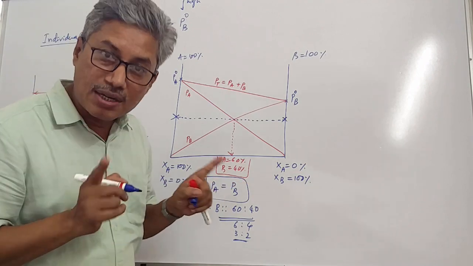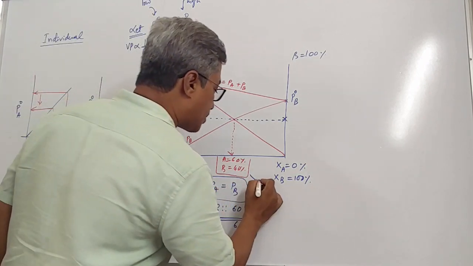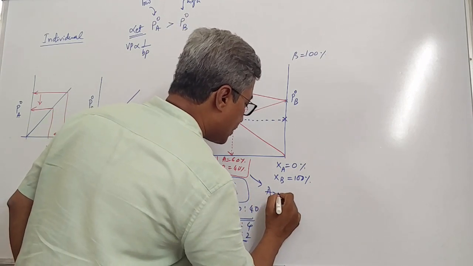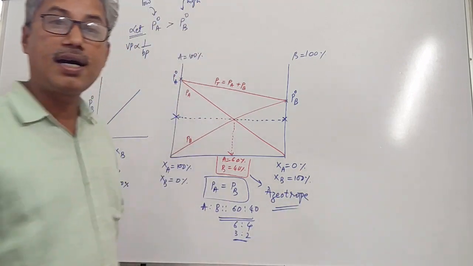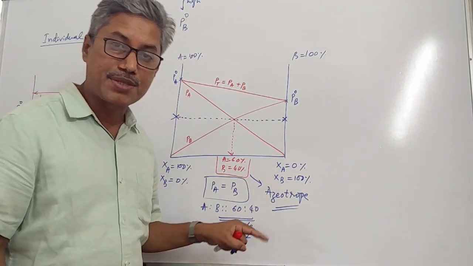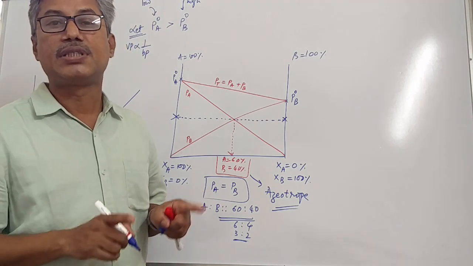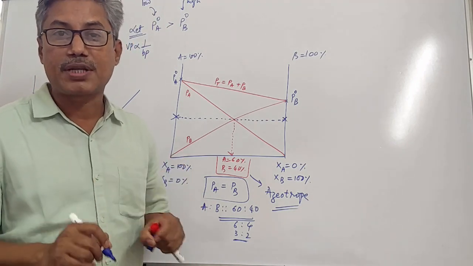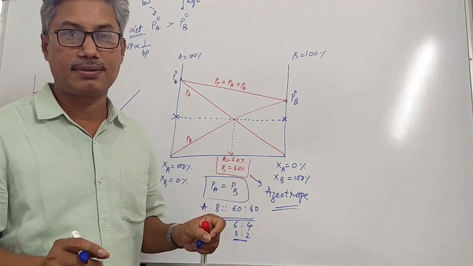That means a mixture of two liquids, if they have same boiling point, that mixture is called as, what is this? Azeotrope. Azeotrope stands for mixture of two or more components of a liquid which have got same vapor pressure at a given temperature, or which have got same boiling point.